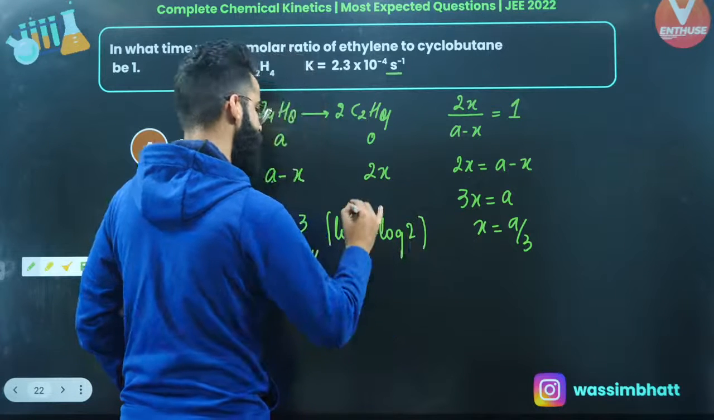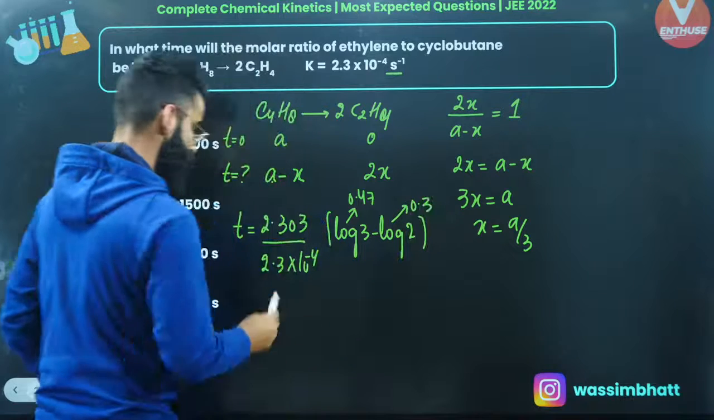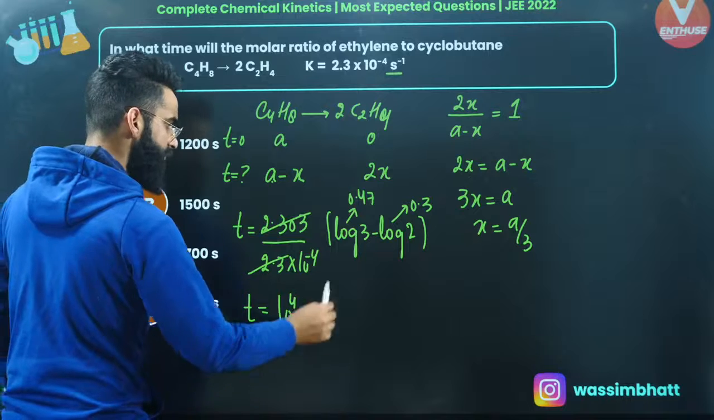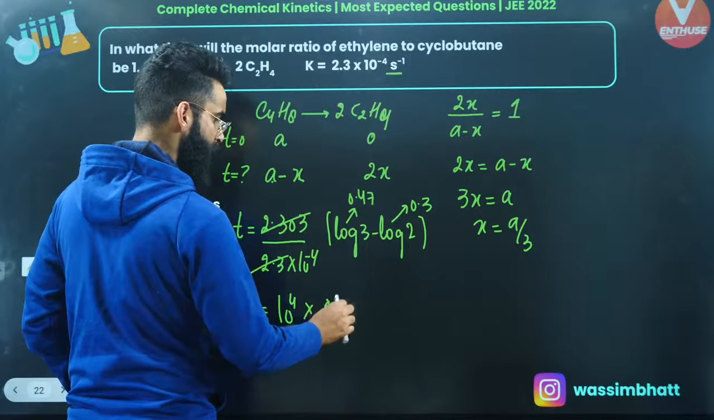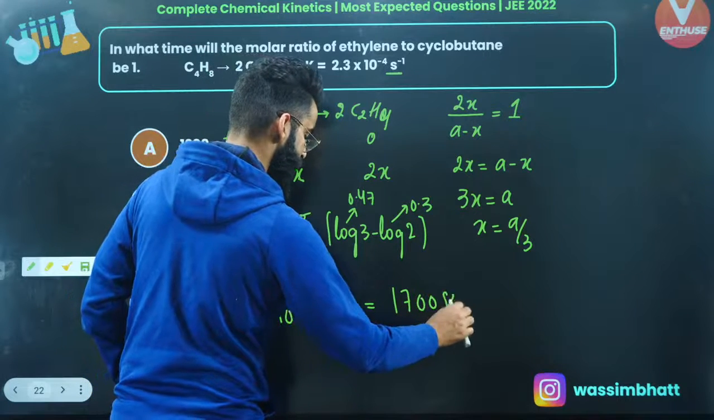Well, log of 3, you guys know that is 0.47, log of 2 is 0.3. So 2.3 almost gets cancelled out. So 10 raised to the power minus 4 comes up. So this value will come out to be what? This value will come out to be 0.17. So the final answer is going to be 1700 seconds, right?